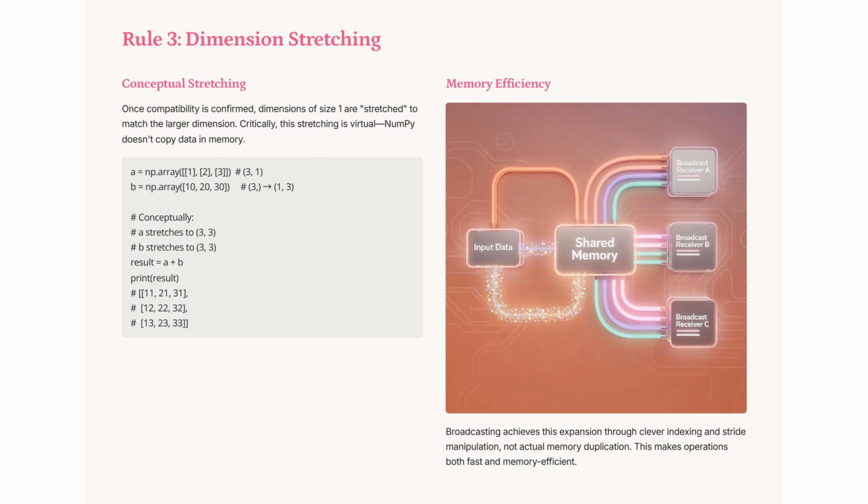Once compatibility is confirmed, dimensions of size 1 are virtually stretched to match larger dimensions. For example, arrays A and B stretch to (3, 3) without duplicating data in memory. Broadcasting uses indexing and stride manipulation, ensuring operations are fast and memory efficient, as demonstrated by the result of A plus B.